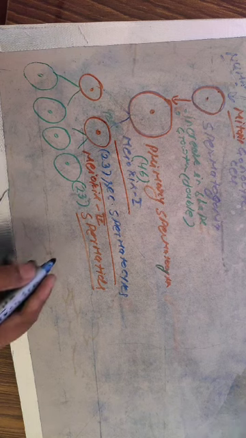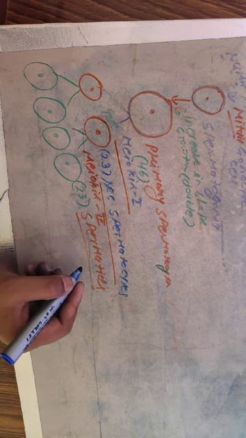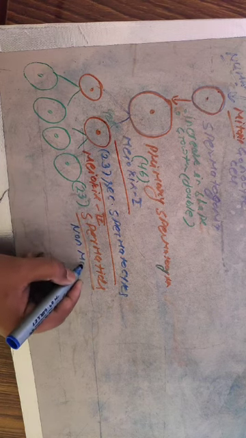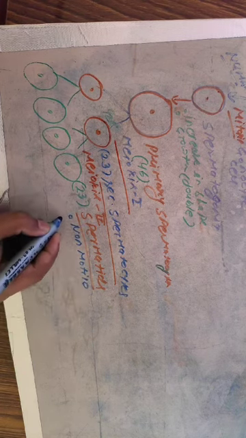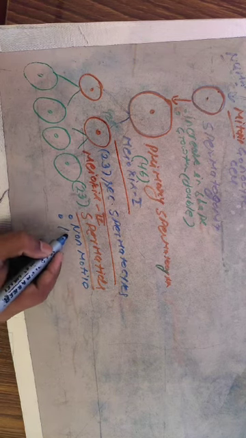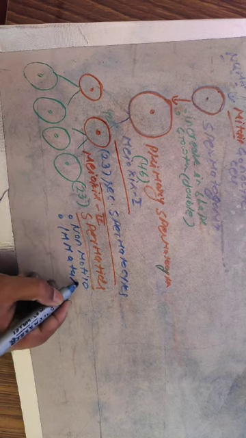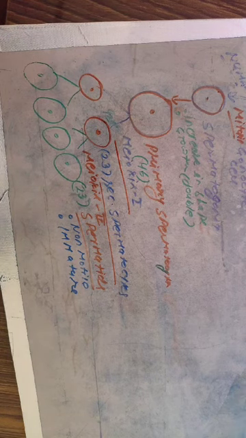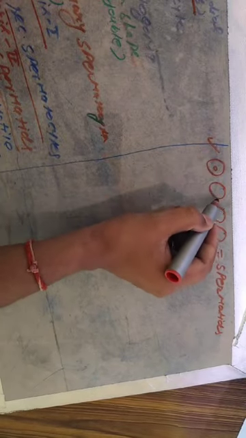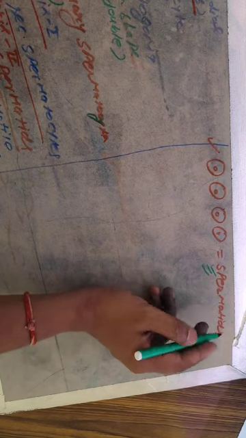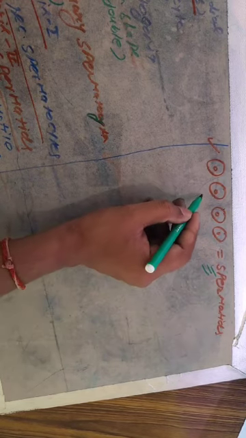Now back to the next stage. What happens when the spermatids form? Listen carefully. Spermatids are actually non-motile in nature, and the second property of spermatids is that they are immature. They are not properly mature. The basic property of spermatids is that they are haploid and non-motile, without any tail.